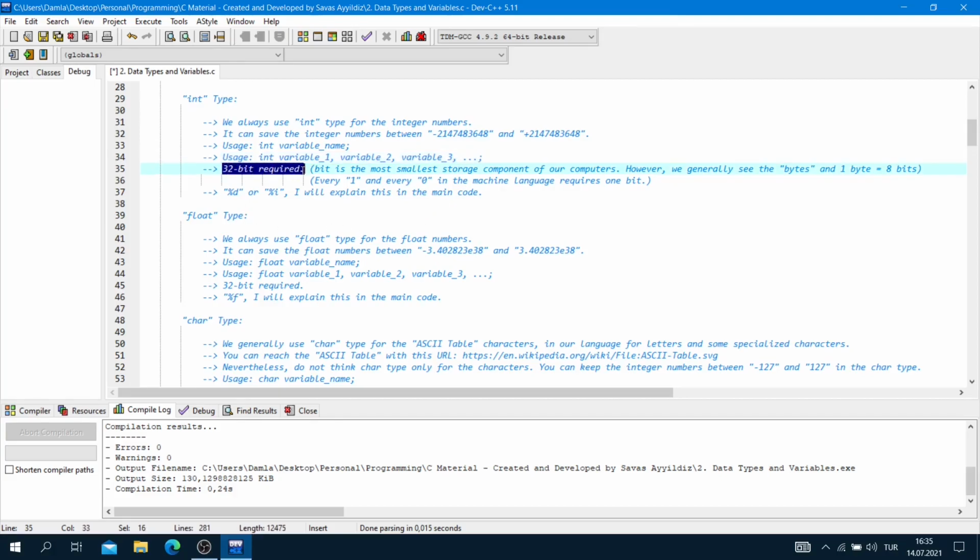32 bits are required for the integer type. A bit is the smallest storage component of our computers. Every 1 and every 0 in machine language requires 1 bit. However, we generally see bytes in our computers, and 1 byte is equal to 8 bits. We will use %d or %i for the integer type. I will explain this in the main code.